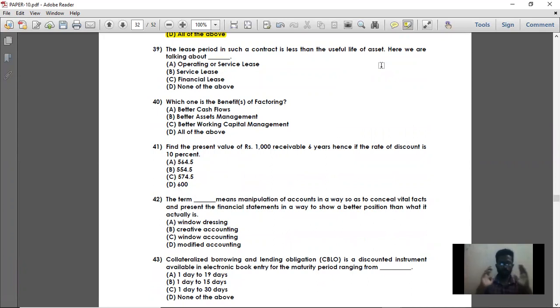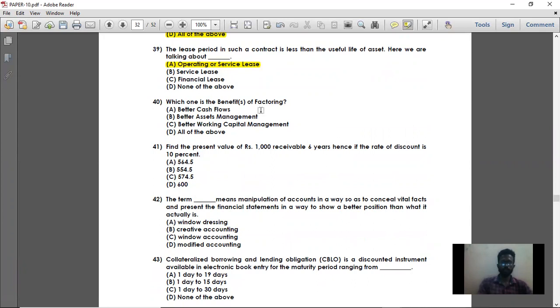If the lease agreement is equal to or more than the useful life of the asset, then it is called a financial lease. So if the lease agreement is less than the useful life of the asset, it is an operating lease or service lease.